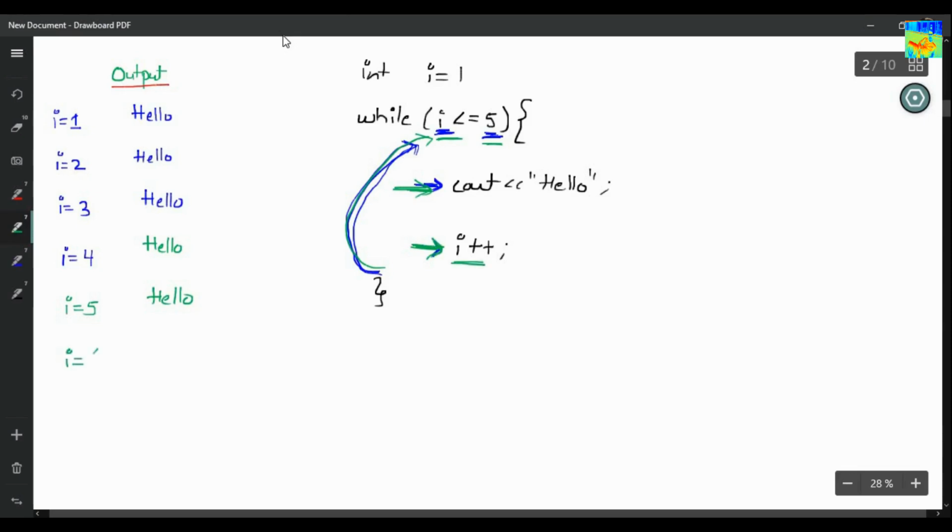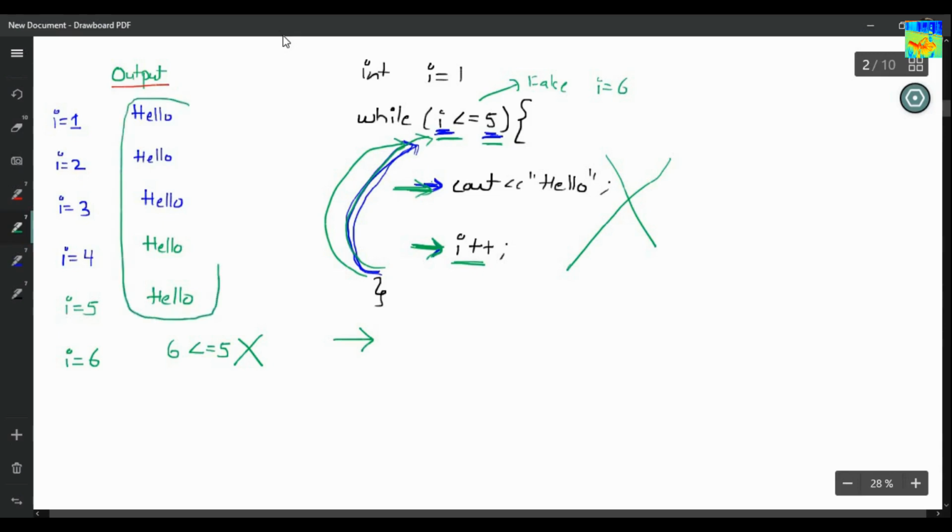So I equals 6. Now you will check the condition again. So is 6 less than or equals to 5? No. So this condition will become false when I becomes 6. So since this condition is false, I will not go inside the loop. I will reach at this line. Okay, and this is my output. Hello is getting printed 5 times.